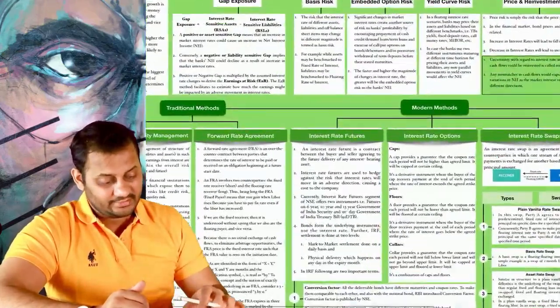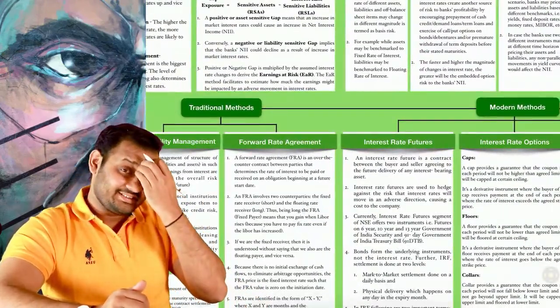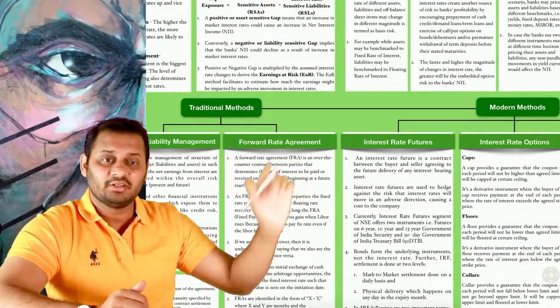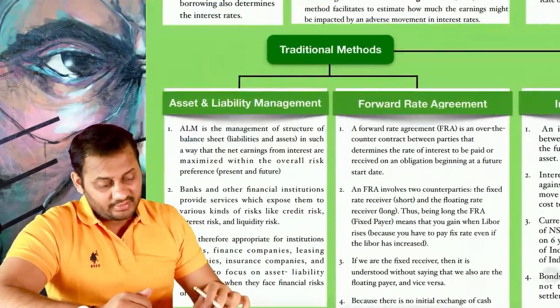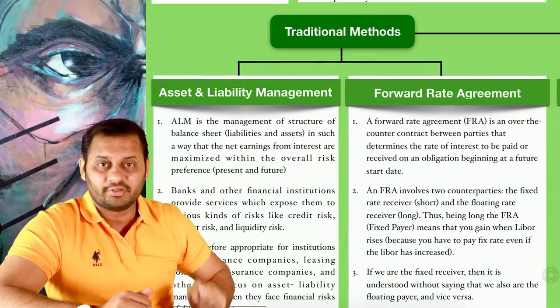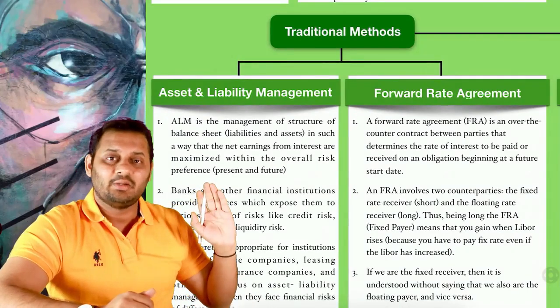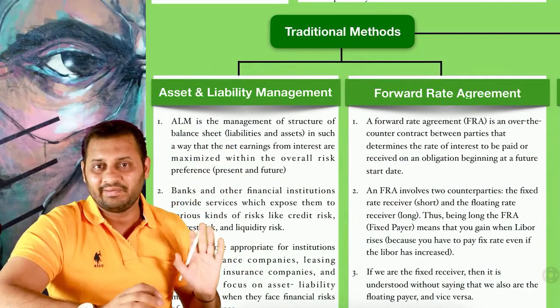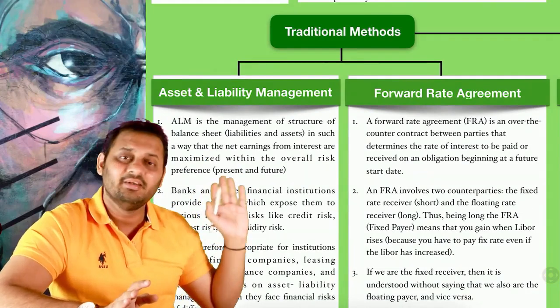There are two basic methods to manage the interest rate risk. One is the traditional method, the other one is the modern method. In the traditional method also, there are two different methods. One is called asset and liability management, all theory. You can read it and complete it. I am not discussing it here in the revision video.